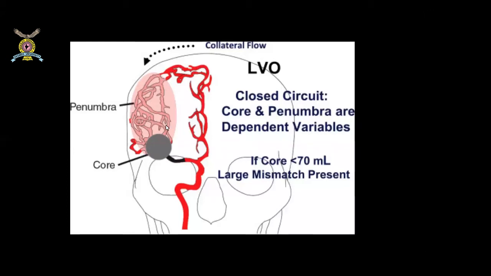After 6 or 7 hours, this entire area will expand to this area. So at that time, even if you open the blood vessel, there will not be benefit because whatever brain used to get supply from this blood vessel is already dead. So that is the reason that when it comes to stroke management, we should be very fast.